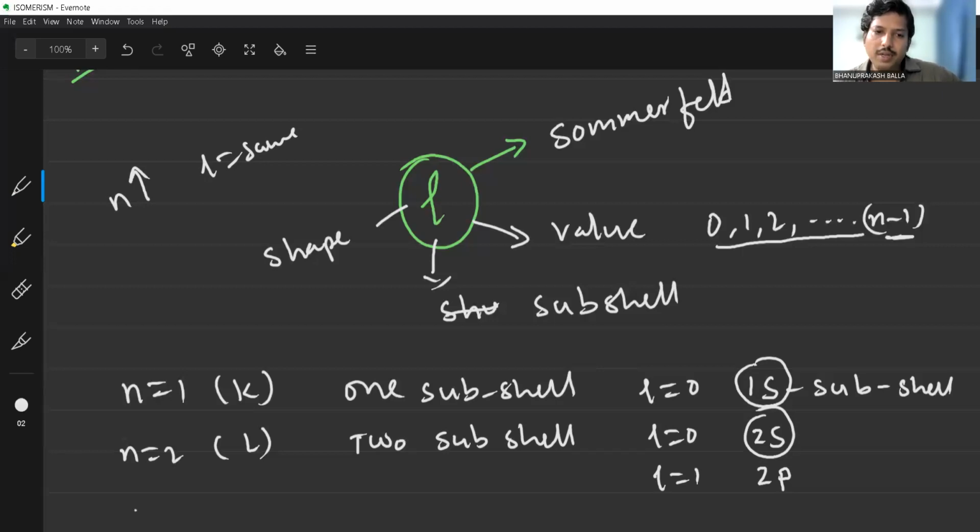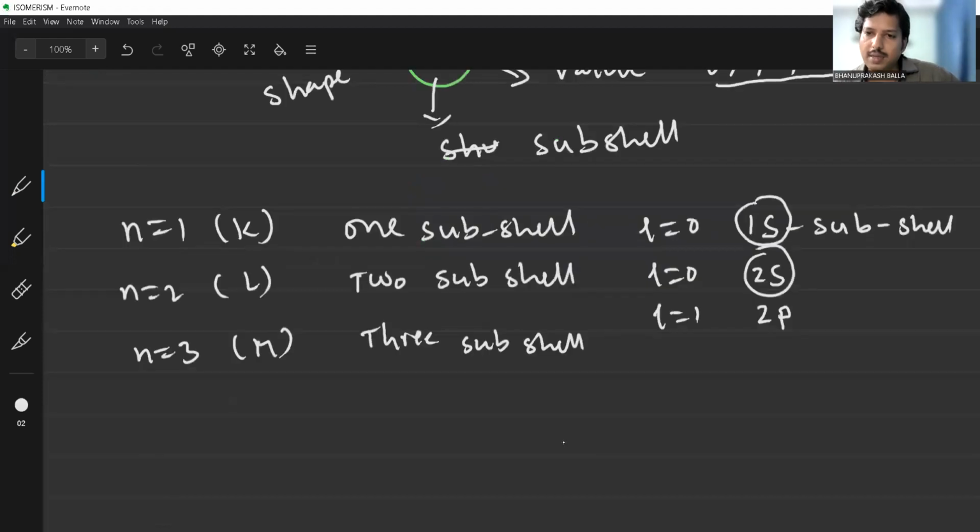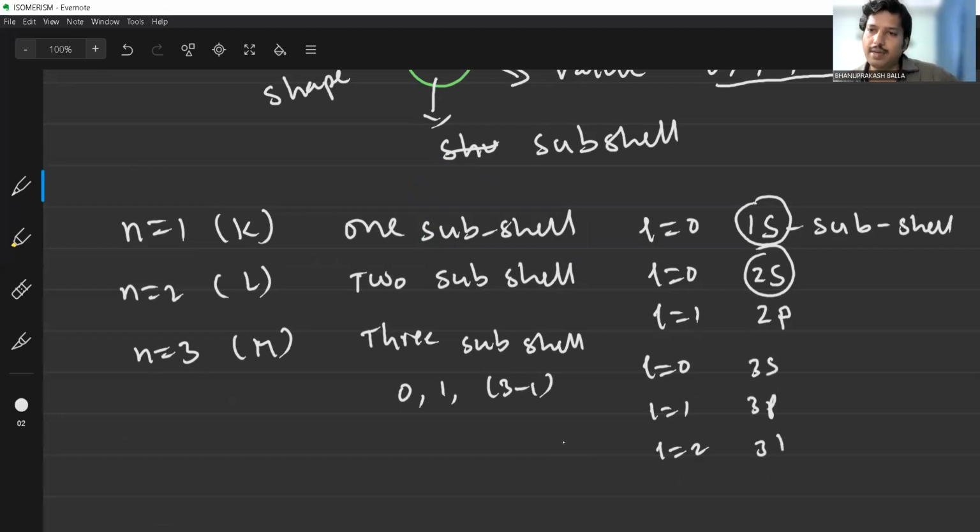And N is equal to 3. That is the M shell. The M shell has a total of 3 subshells. What are the 3 subshells? L is equal to 0, L is equal to 1, L is equal to 2, because 0, 1, up to N minus 1, that is 3 minus 1, which is equal to 2. Total 3 values, so that is 3s, 3p, and 3d.